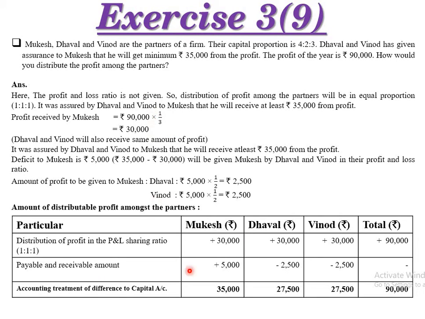Now payable and receivable amount. So Mukesh will receive 35,000. First of all we have to write down this amount, 35,000. So 5,000 will be given. This 5,000 will be given by the two partners in the equal proportion, that is 2,500, 2,500. So now the accounting treatment of difference to capital account: 35,000 for Mukesh, 30,000 minus 2,500, that is 27,500, and the same amount 27,500. The total amount, that is 90,000. So easy calculation, no more discussion because already discussed this sum.